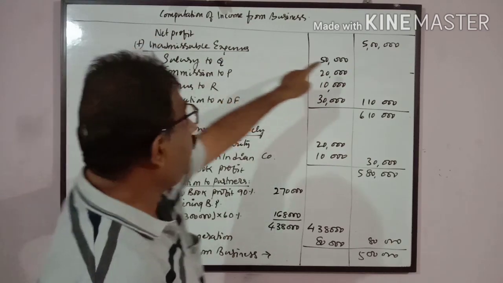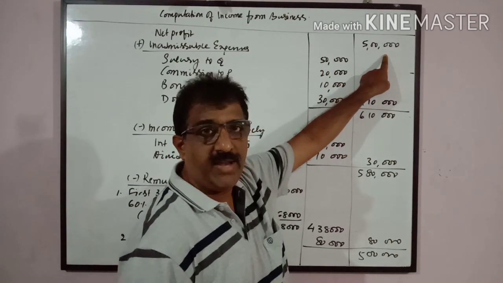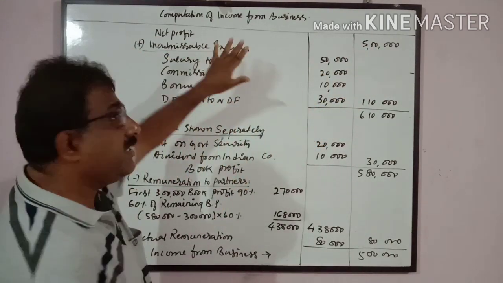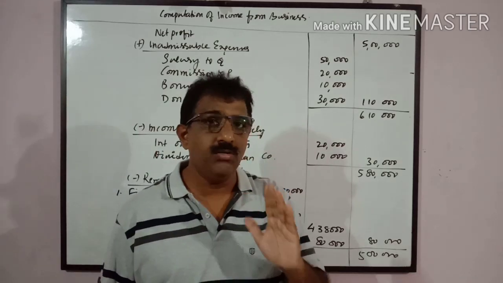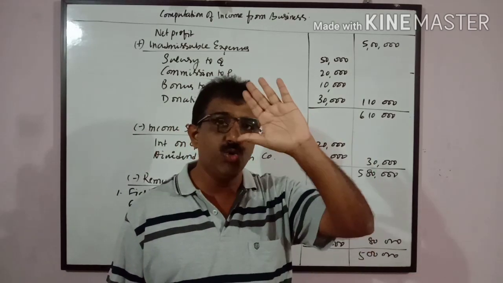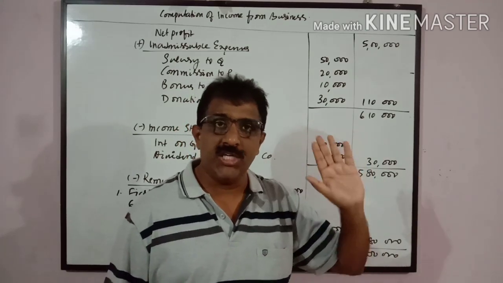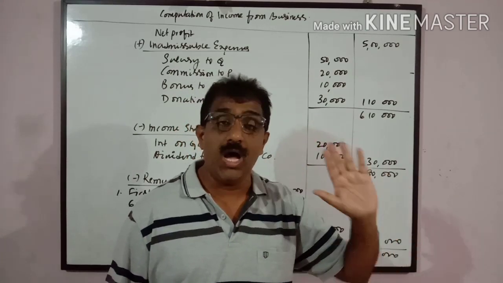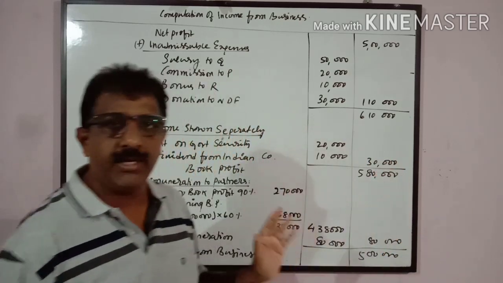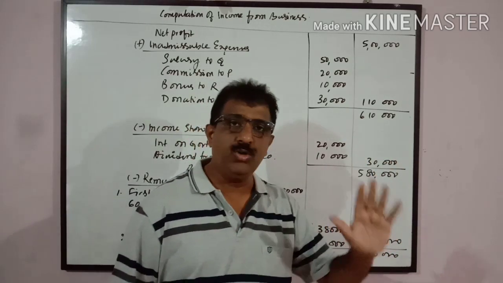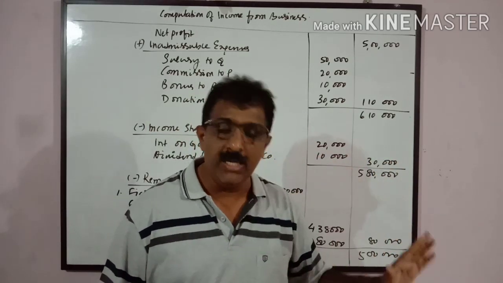The net profit given in the problem is 5 lakhs. Add inadmissible expenses. Once again I will tell you, all expenses which are not related to business, any charities, donations, provisions, reserves, are inadmissible. Here, any remuneration paid to partners is also inadmissible.